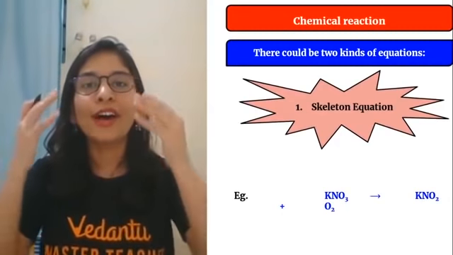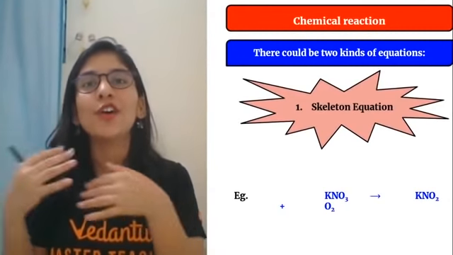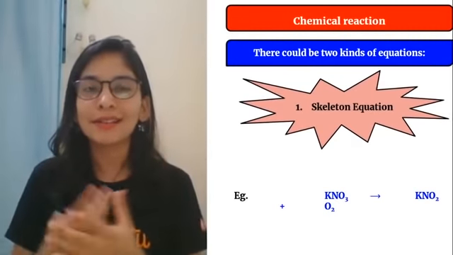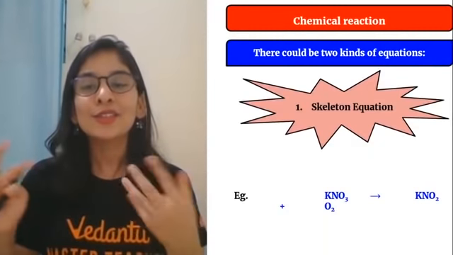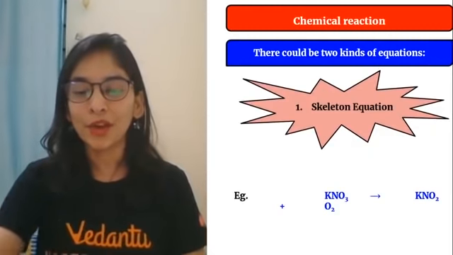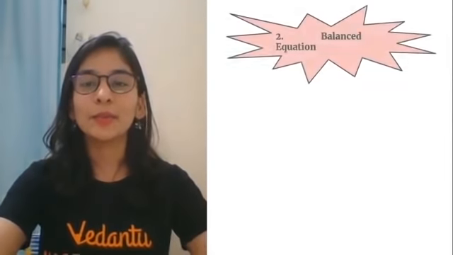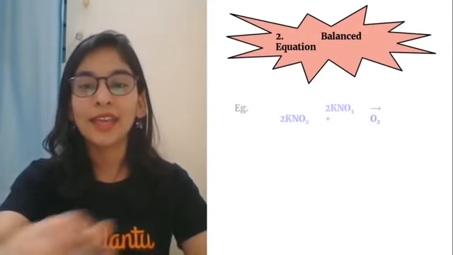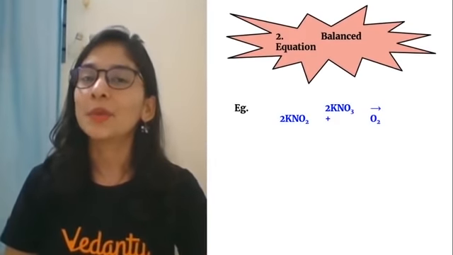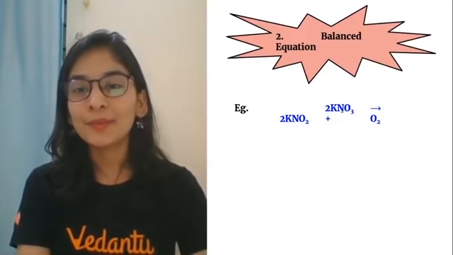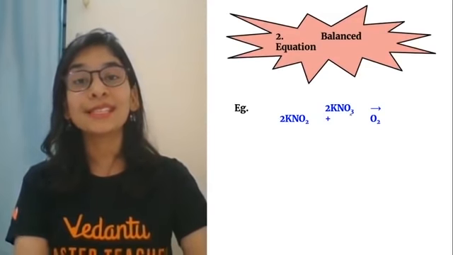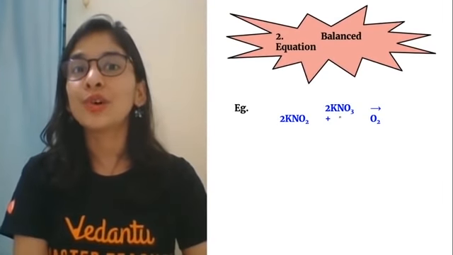It's like we all have a basic skeleton, but we all look different. The basic skeleton is the same: two hands, two legs, one face, and everything like this. So a skeletal equation is just writing what the reactants and products involved are. But the better way to write it is a balanced equation, where we write the same equation in such a way that the number of atoms becomes equal. So 2 potassium, 2 nitrogen, 2 potassium, 2 nitrogen, 2 into 3, 6 oxygen. Sometimes students are not so sure how to do it.